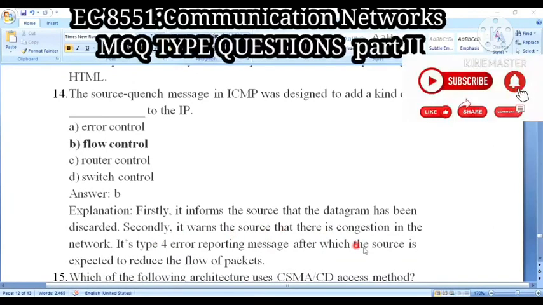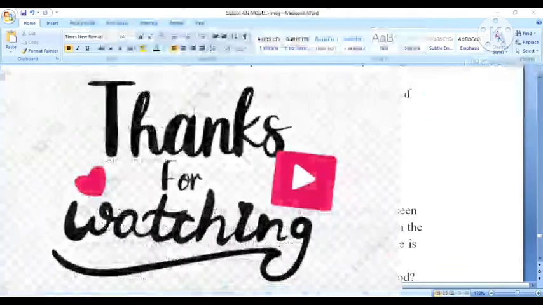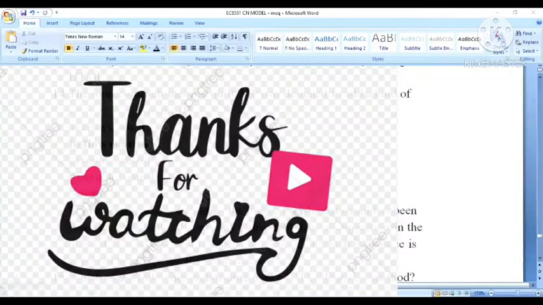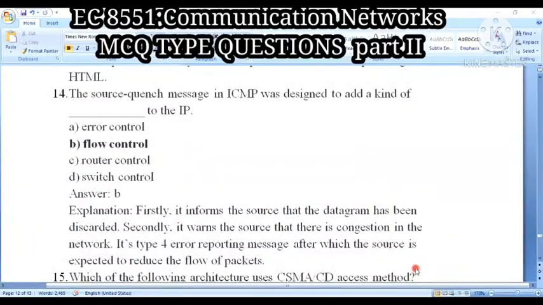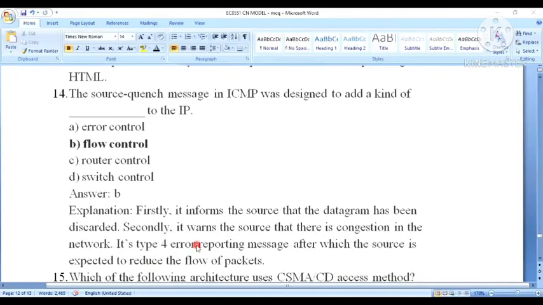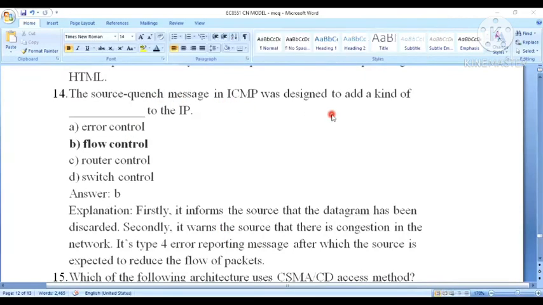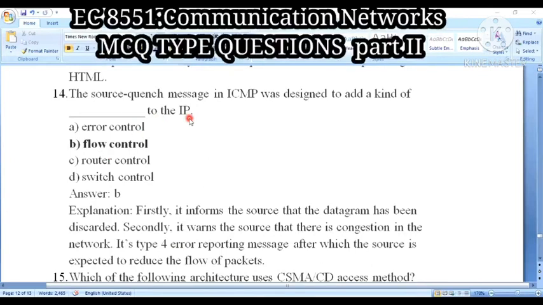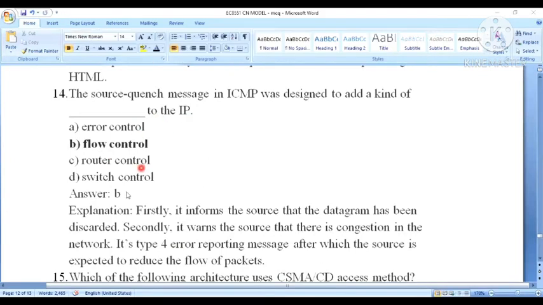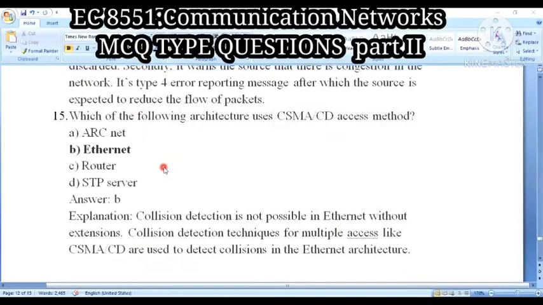Secondly, it warns the source that there is congestion in the network. It is a type 4 error reporting message, after which the source is expected to reduce the flow of packets. So it is not error control, not router control, not switch control. Only flow control.